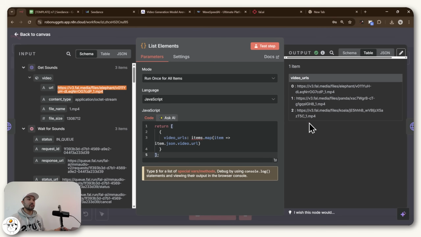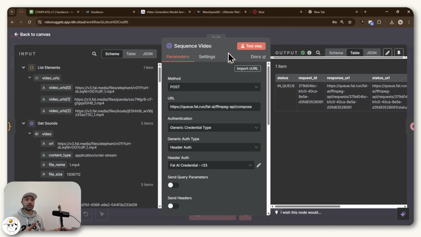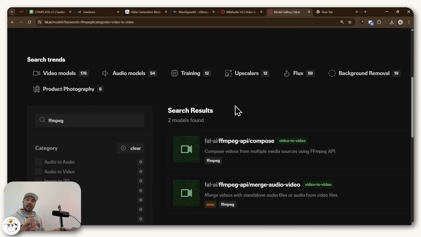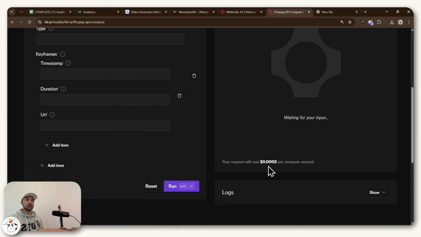But now using these video URLs, if we proceed to the next step, we have another HTTP request, which is to sequence or stitch our video. So it's another post request, but this time using this FFmpeg service. And if you haven't used FFmpeg before, it's basically a well-known model or service that allows us to do video editing work automatically. And the great thing about Fal.ai is that they actually have an integration with that, which allows us to use FFmpeg quite easily. You'll see that the cost for this is very cheap. It's like 0.0002 per compute second, which in the end you'll see a summary of how much all of these costs so that you can have a reference.